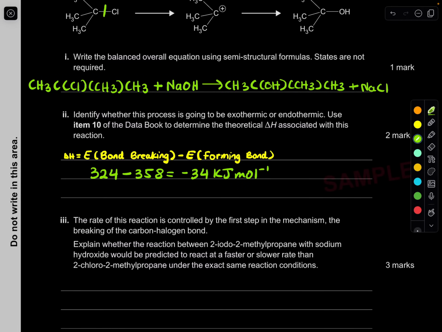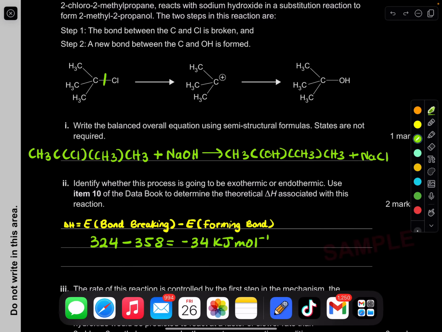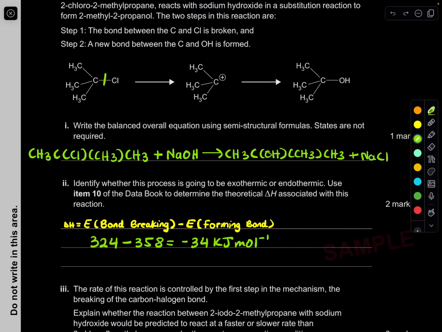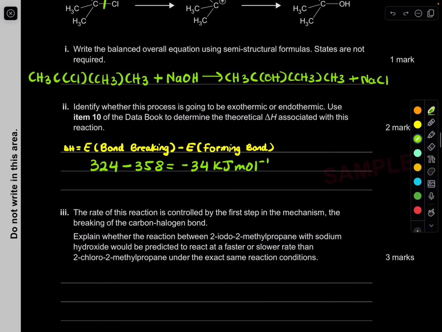Now, of course, in this question, it's not really that simple, because when you're looking at the reaction itself, they've made it easy for you. Yes, the carbon to chlorine bond is breaking, but you would also have to add that the sodium and the OH bond will also break. But you don't need to worry about that because it's not in the data book. So this is the actual theoretical value, and you can see that it is negative, so it is an exothermic process.